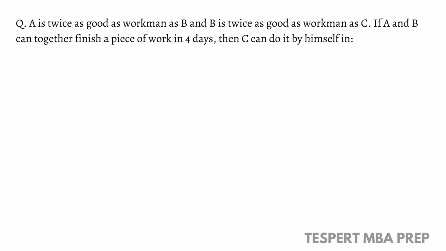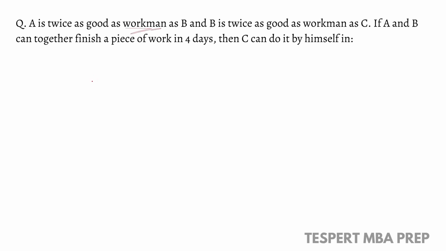A is twice as good a workman as B, and B is twice as good a workman as C. If A and B can together finish a piece of work in 4 days, then C can do it by himself in how many days? See, workman here refers to the efficiency.